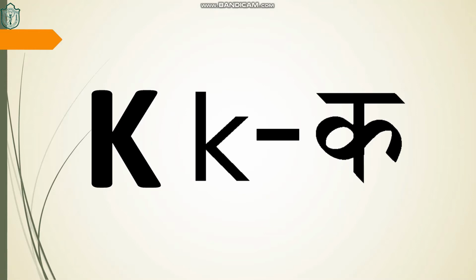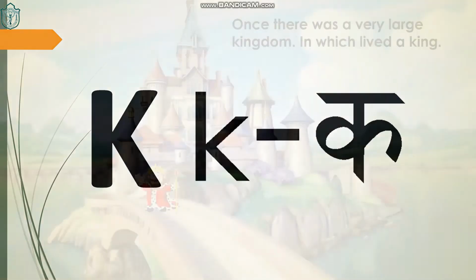And now I will start a story. It is a very interesting story about a king. So this story has all the objects related to alphabet K. Are you ready? Yes? Now start.